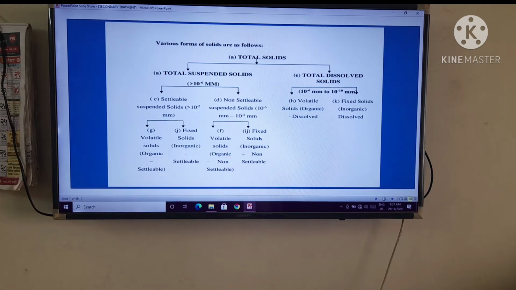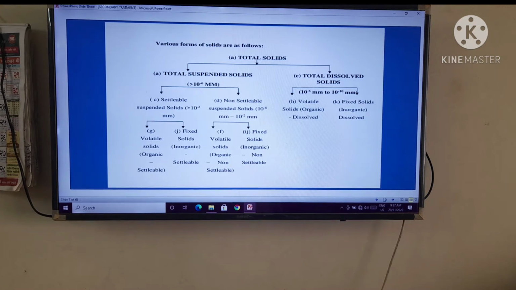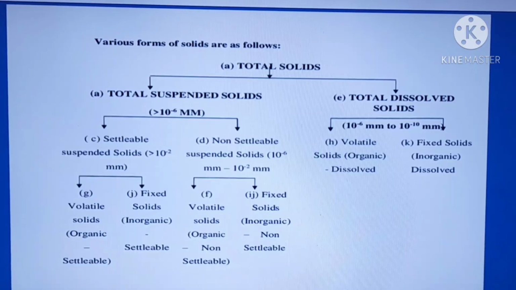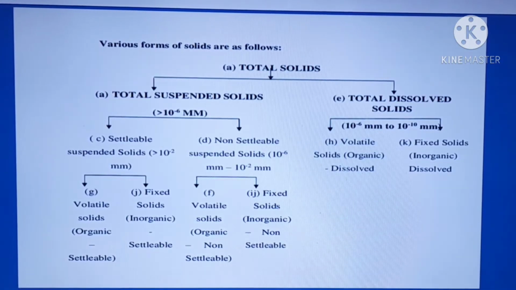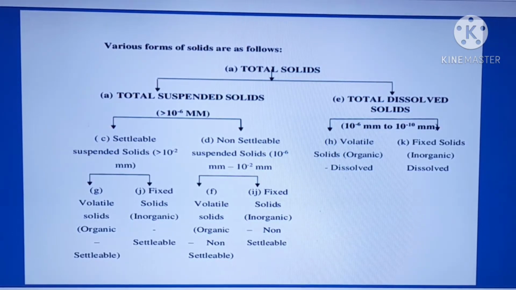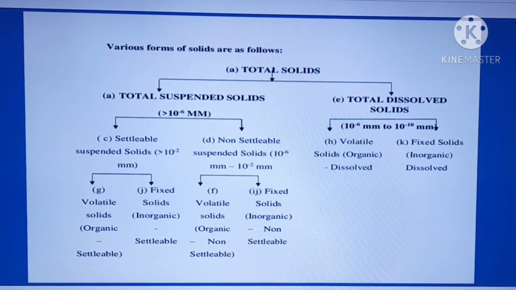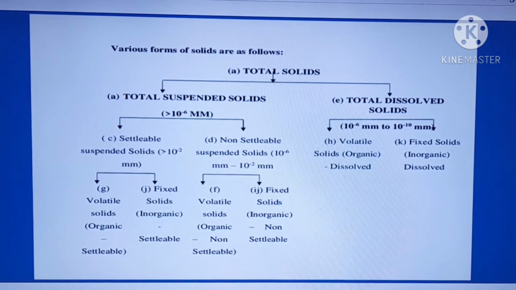That means total suspended solids are settleable and non-settleable; under settleable, volatile and fixed, and also under non-settleable, volatile and fixed. The change is organic and inorganic in settleable and non-settleable: under non-settleable volatile there is organic, and under non-settleable fixed solids there is inorganic, right?